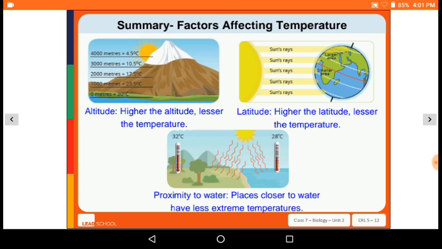Higher the altitude, lesser the temperature, and higher the latitude, lesser the temperature, and proximity to water, the place that is closer to water has a less extreme temperature.